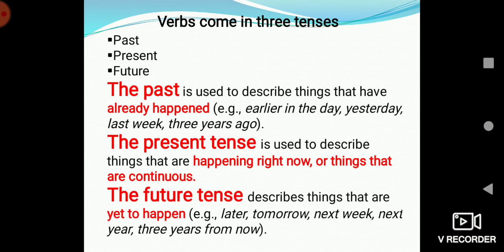As for future tense, it describes things that are yet to happen. Example, later, tomorrow, next week, next year, 3 years from now, etc.